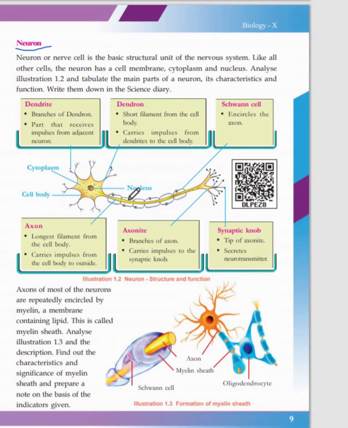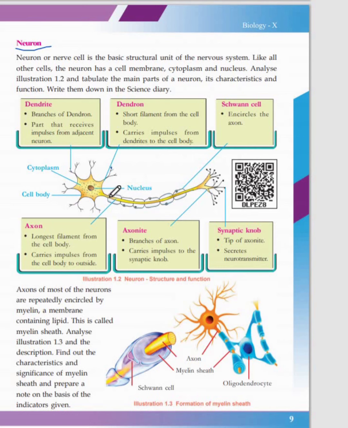This is your neuron, this is one nerve cell. It has a cell body, and there are some projections from the cell body, and one projection is very long and ends in small projections like this. This is known as the cell body. It has a nucleus, it has a cytoplasm, and there are a lot of granules in the cytoplasm which act as neurotransmitters. These short branches from the cell body are called dendrons, and the finer branching of the dendron is called dendrites. One dendrite connects with the dendrite of another adjacent neuron, and that is how information from one neuron is transmitted to the next neuron.